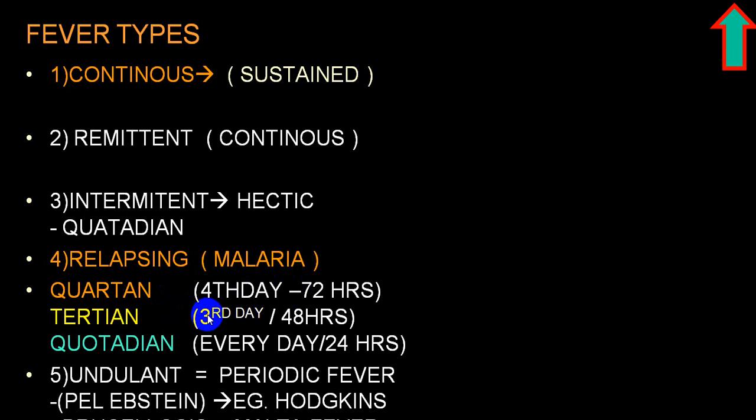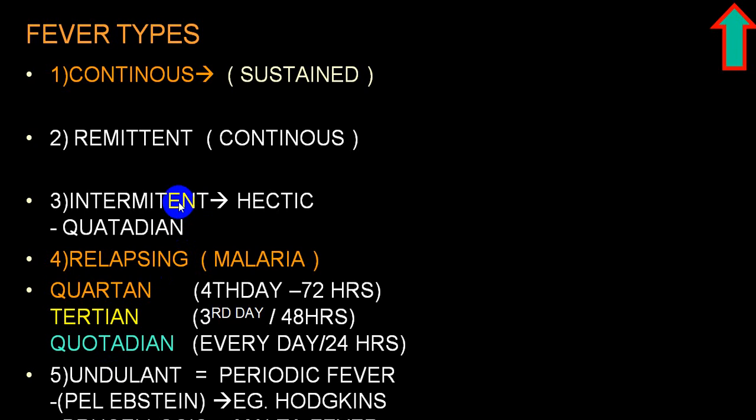Tertian means every third day we get fever. So first day there is a fever, second day is afebrile, third day again a fever. So between the two spikes there is a gap of 48 hours. And in quotidian there is a gap of 24 hours and every day there is a spike, but the fever comes back to baseline, that is less than 100.4, without any antipyretics.